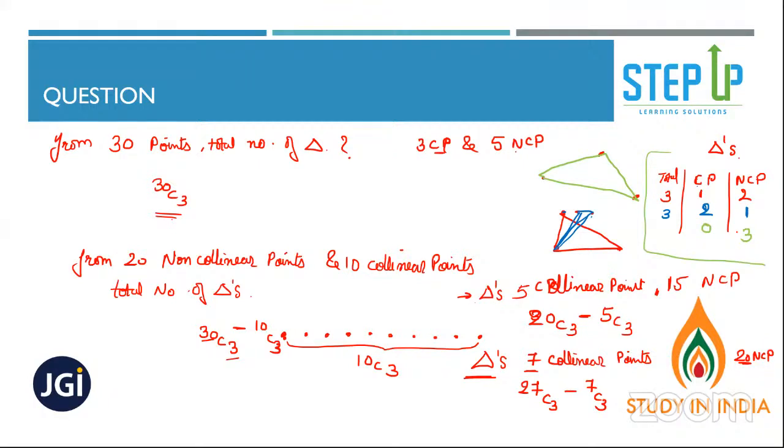If it is not clear, go through the video. Robert, in this question there were 5 collinear points. That's why I subtracted 5C3. In this question there were 7 collinear points. That's why I subtracted 7C3. In this question there were 10 collinear points. That's why I subtracted 10C3, because collinear points are those points which fall on a straight line. If 2 points, or 3 points are on a straight line, can you get a triangle? Of course not. That's why we are subtracting those cases.